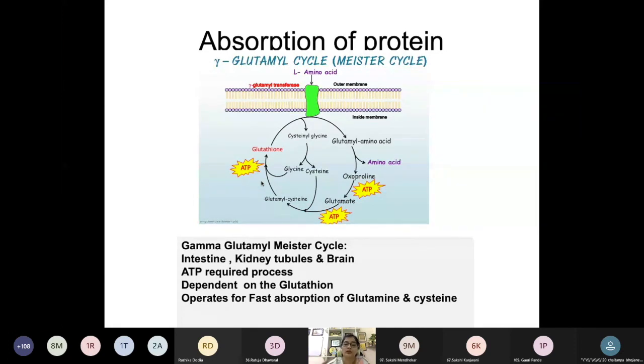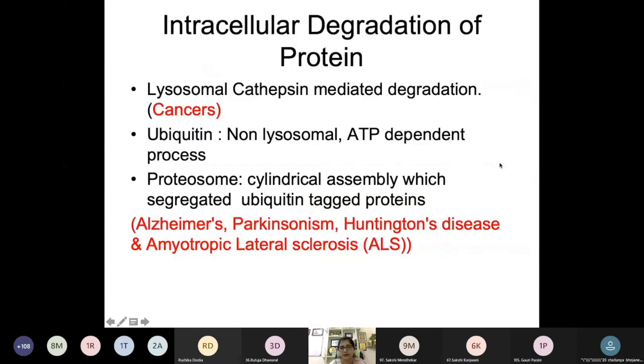To bring one amino acid inside, 3 ATPs are consumed, so that's why it is not active every time, but it is activated in between whenever fast absorption of glutamine and cysteine is needed in the intestine, kidney tubule and brain. Okay, so this is the gamma glutamyl cycle. This can be a BAQ question. You need to remember it. You don't need to remember everything else, only remember the basic salient features.